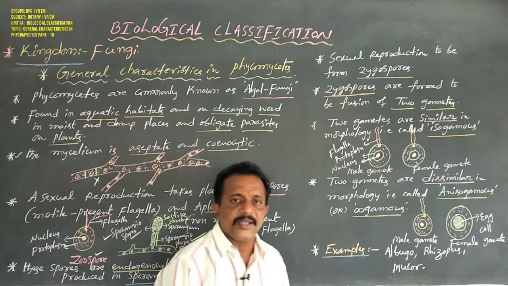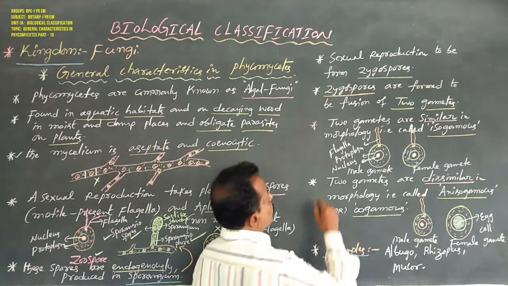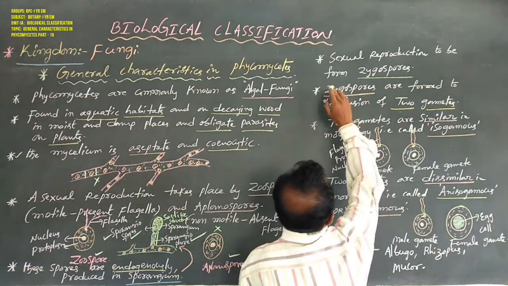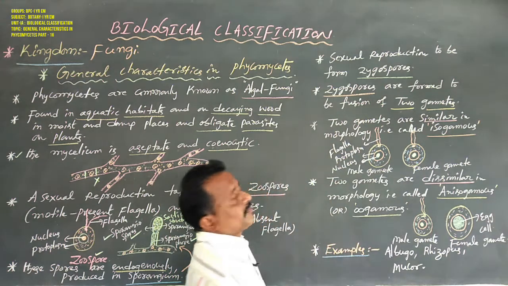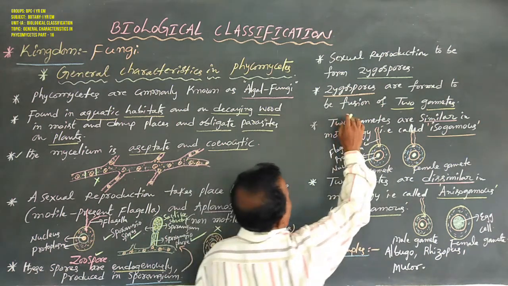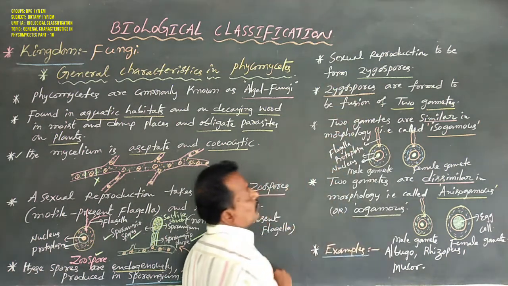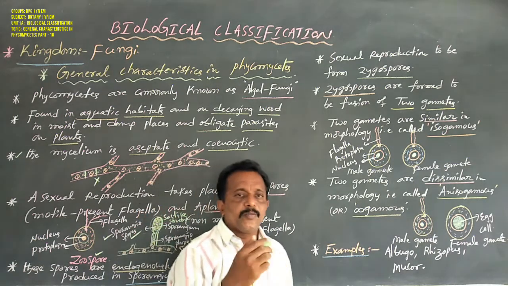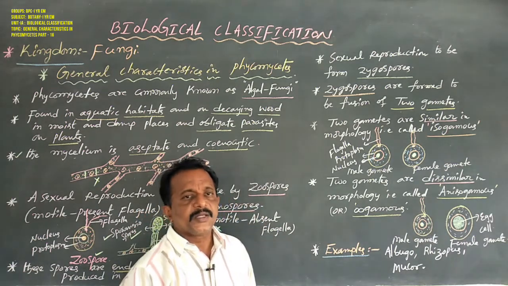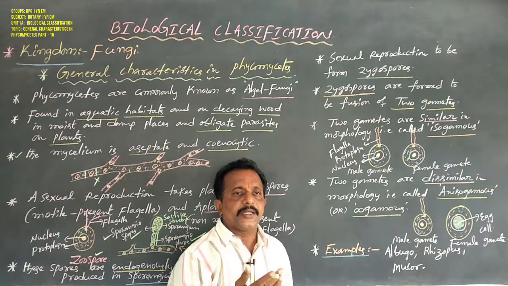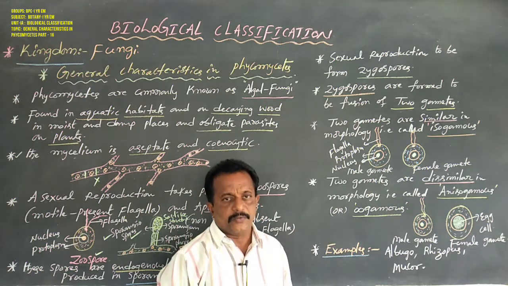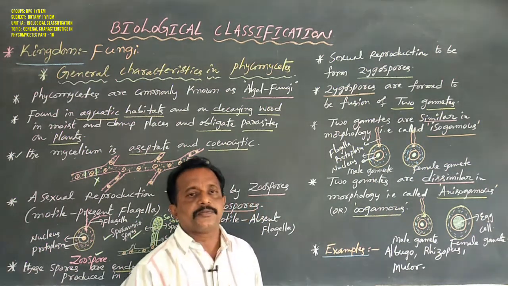So now coming to sexual reproduction. Dear students, sexual reproduction forms zygospores. Generally, in most higher plants, sexual reproduction results in a diploid zygote, because two gametes fuse: one haploid male gamete and one haploid female gamete give one diploid zygote.